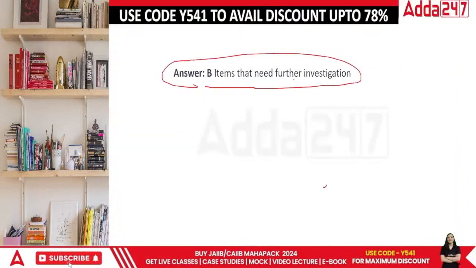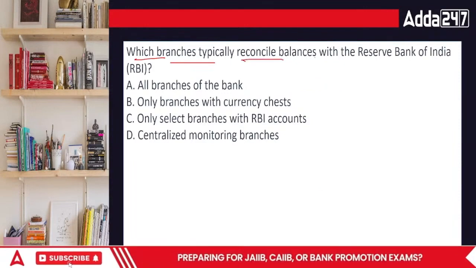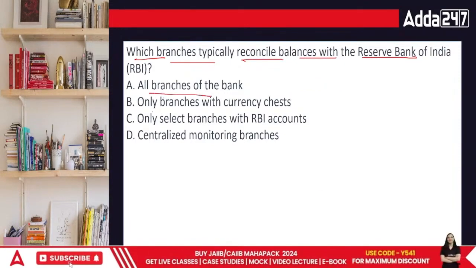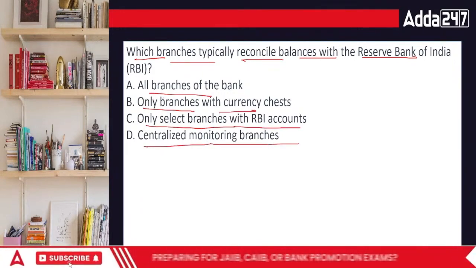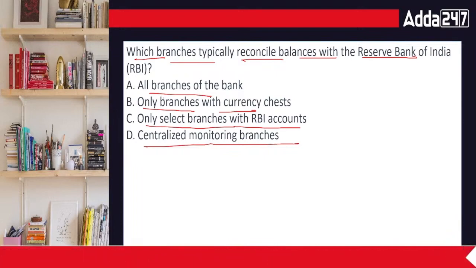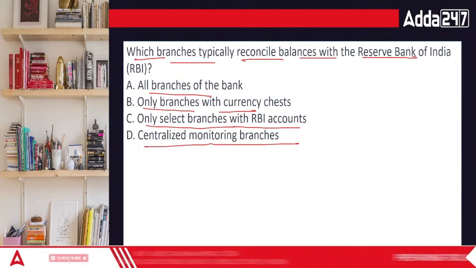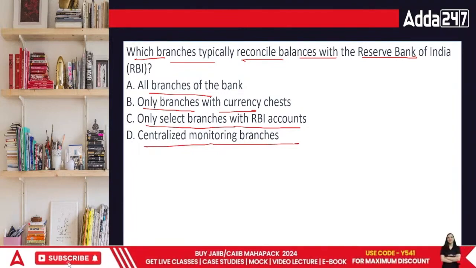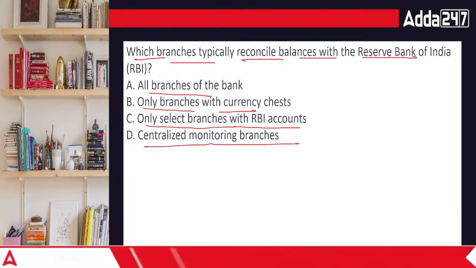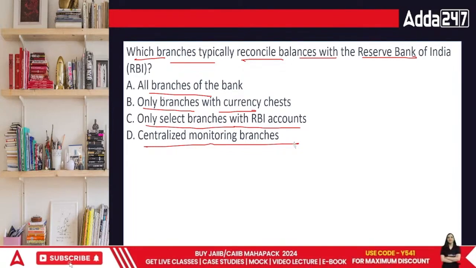Then everyone, now comes the next question. Which branches typically reconcile balances with RBI? All the branches of the bank, only branches with currency chest, only select branches with RBI accounts, or centralized monitoring branches? What would be the answer, everyone? Which branch typically reconciles with RBI? All the branches? Or only branches with currency chest, or only branches with RBI accounts,